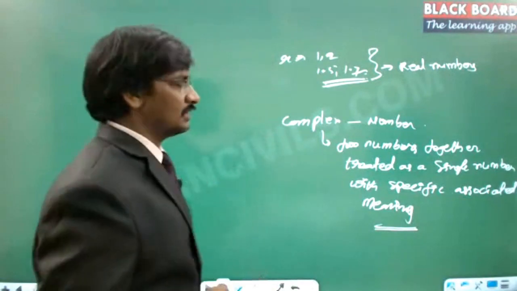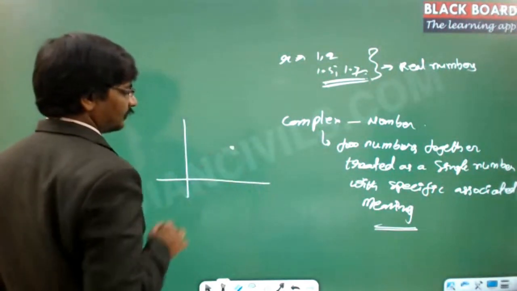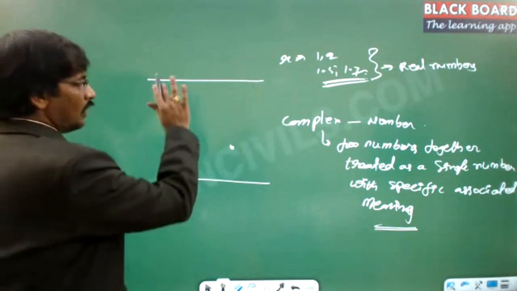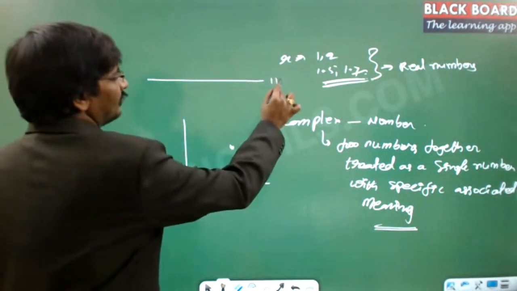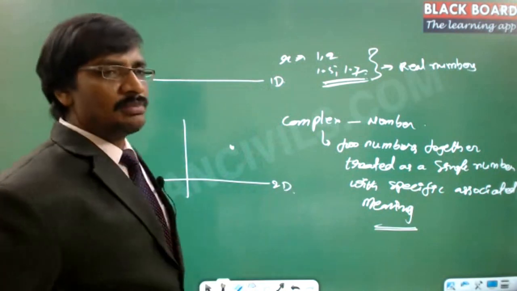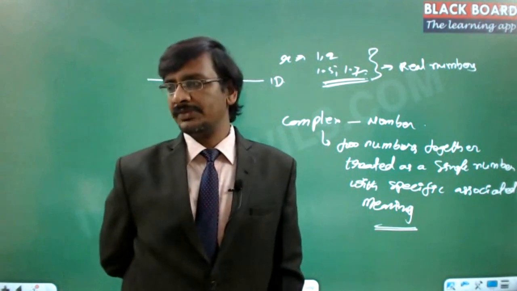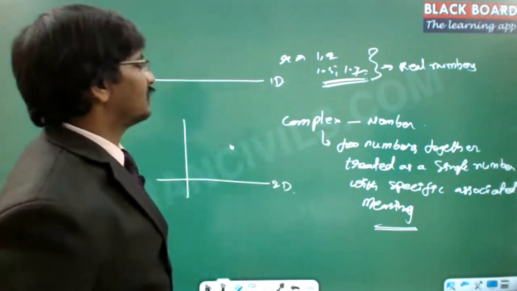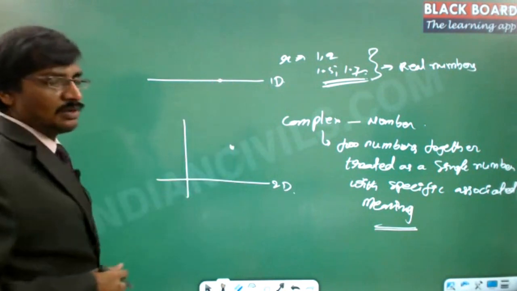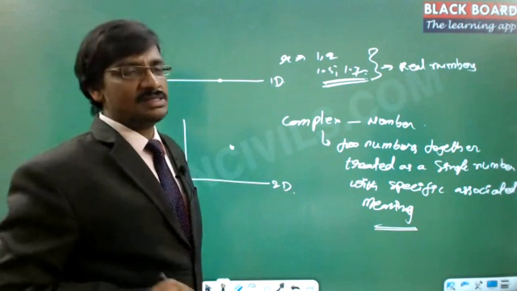What is this associated meaning? Suppose you take a particular point. Now, take this particular line. This is a one-dimensional geometry and this is a two-dimensional geometry. A point can be represented on a line, on a plane, or in space. If you represent a point on a straight line and ask where that point is, you simply give one single number.